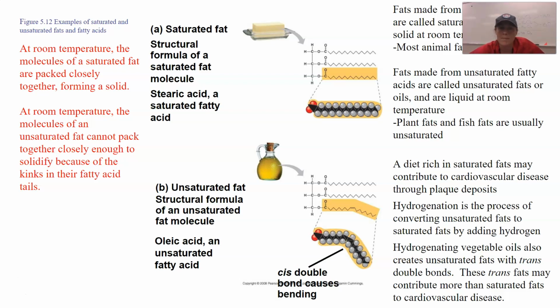A way that I like to remember it is that if it is straight across, a saturated fat, and all of them are straight across, they're going to stack really nicely. And when we think of holding together, we think of solids, okay? So really nice, sturdy, solid, like a butter, like a saturated fat. Okay, versus something that's kinked, we can't really stack those nicely, so they're going to be all mumbo jumbly and not be able to stack on top of each other. And so those are going to stay liquid, okay? And that's just how I like to remember it, okay? So that is our saturated versus unsaturated fat.